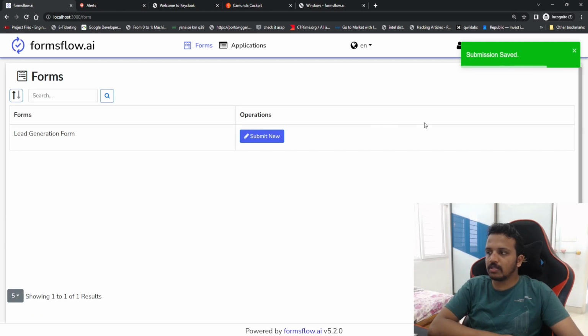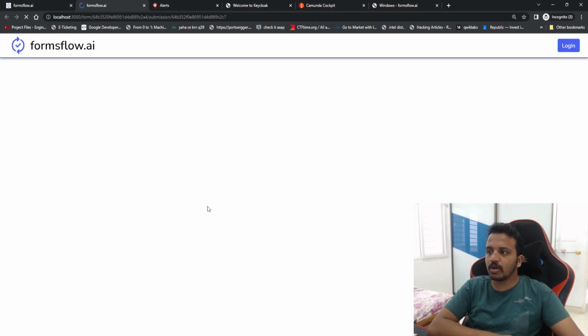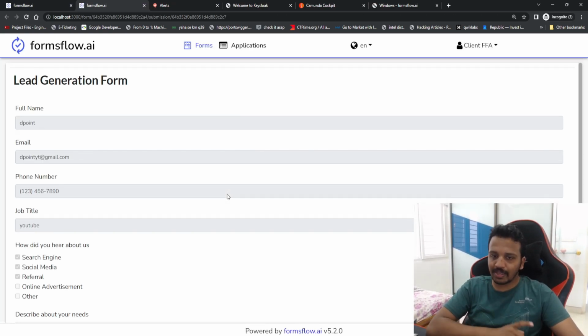Okay, I can see the submission is saved, and I can go to applications to view it myself. There is a filter available where I can see this is the form that is filled and it is assigned application ID 3. I'll view all the details that I filled, and the second thing is that everything can be exported. Now how do I export it?